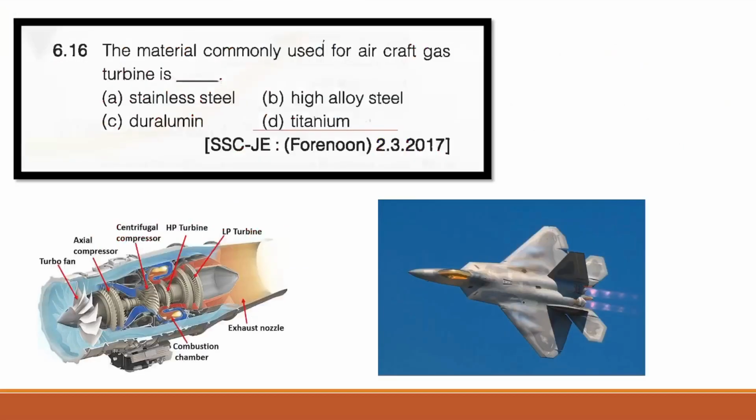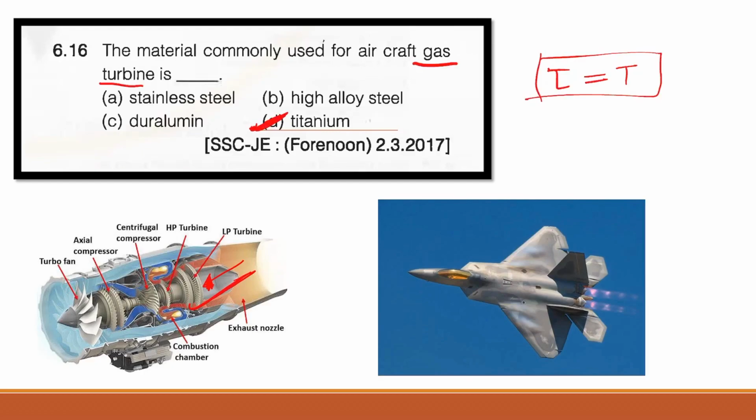Now the 16th question, the material commonly used for aircraft gas turbine, right, the correct answer is titanium. You can remember this as T for turbine and T for titanium, right? TT. Here you can see this is the turbine which is used in aircraft engines, and this is made of titanium.